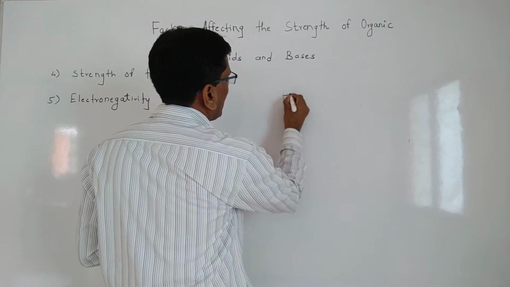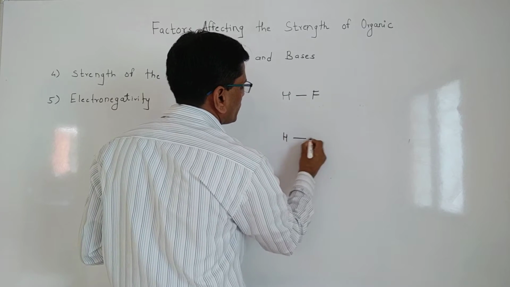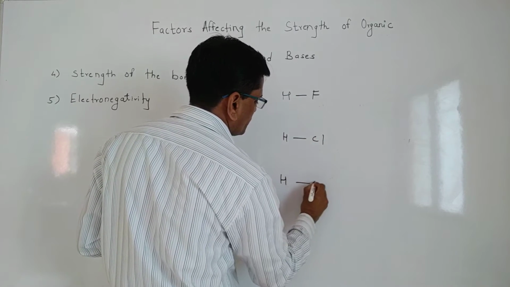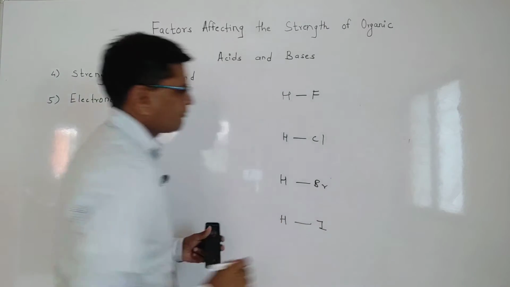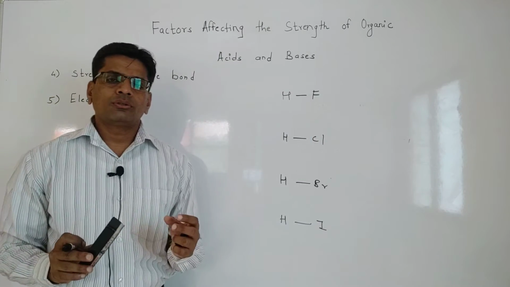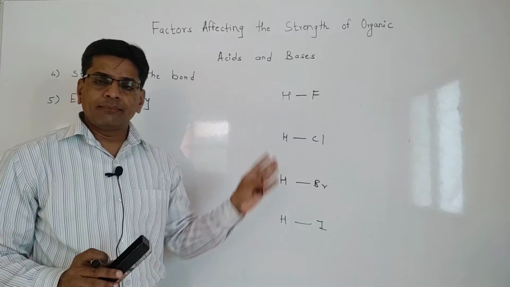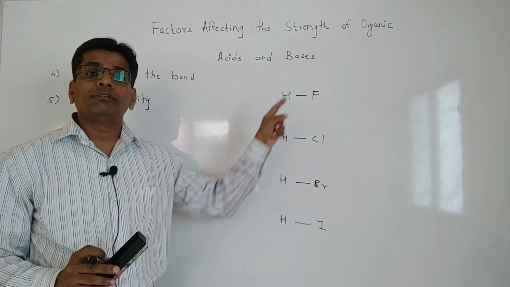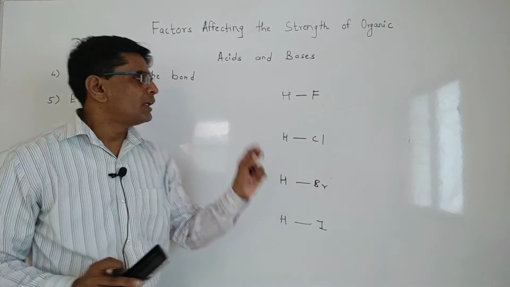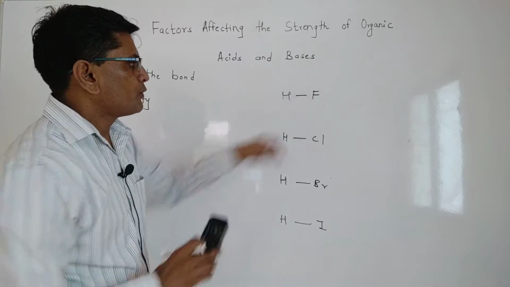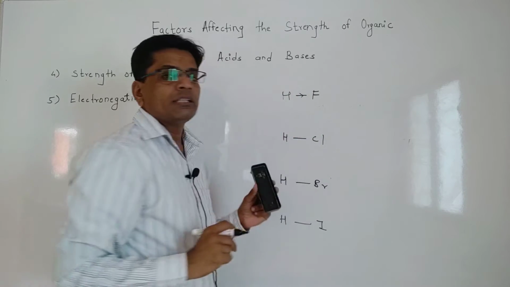You know the hydrogen fluoride molecule, hydrogen chloride molecule, hydrogen bromide molecule and hydrogen iodide molecule. Now, you know the electronegativity of fluorine, chlorine, bromine and iodine. They are in the same group, that is why in that group the electronegativity decreases. Fluorine is the most electronegative element in the periodic table, and due to this high electronegativity, fluorine by inductive effect withdraws the electron toward it from the neighboring hydrogen.